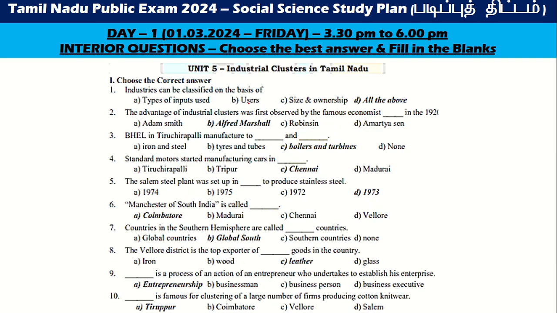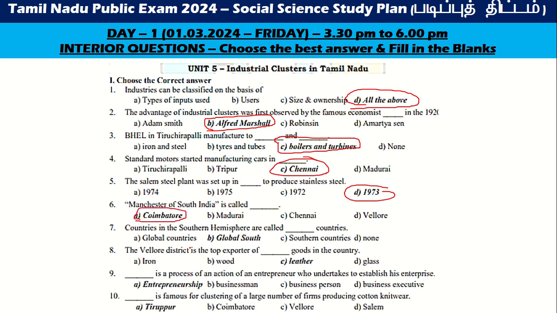Industries can be classified on the basis of all the above. The advantage of natural cluster was first observed by Alfred Marshall. BHEL in Tiruchirappalli manufactures boilers and turbines. Standard Water started manufacturing in Chennai. Salem Steel Plant was set up in 1973. Manchester of South India is called Coimbatore.